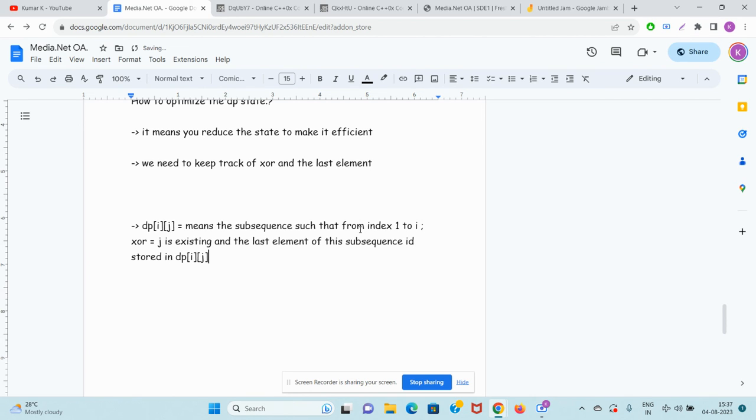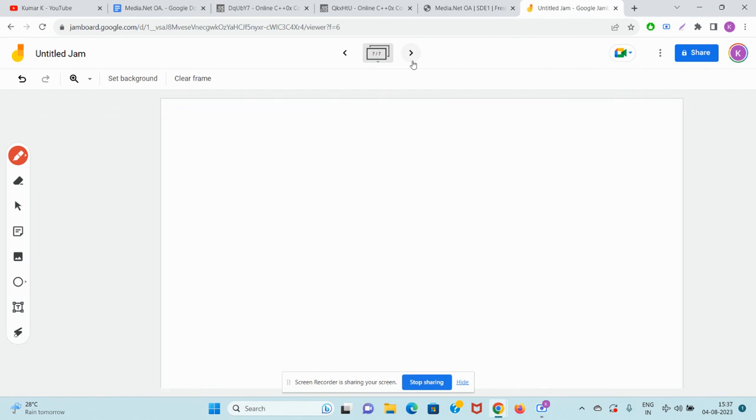Guys, DP[I][J], try to understand. It means you have found a subsequence from index 1 to I such that the XOR is J, and the last smallest possible element is stored in DP[I][J].